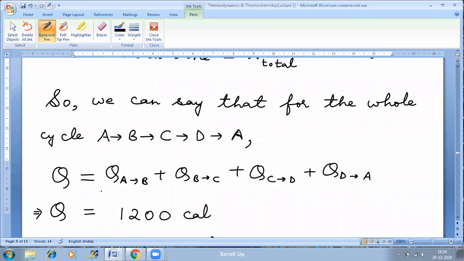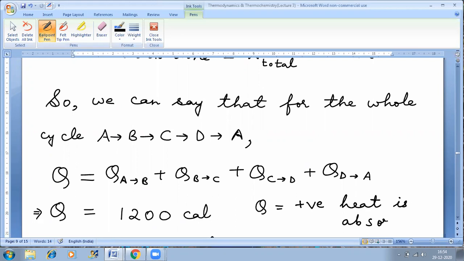Looking at this value of Q, if I ask you, in the entire cyclic process, has the gas absorbed heat or released heat? Then what will you say? Absorbed heat. See, if you look at the sign conventions, if Q is positive, that means heat is absorbed.